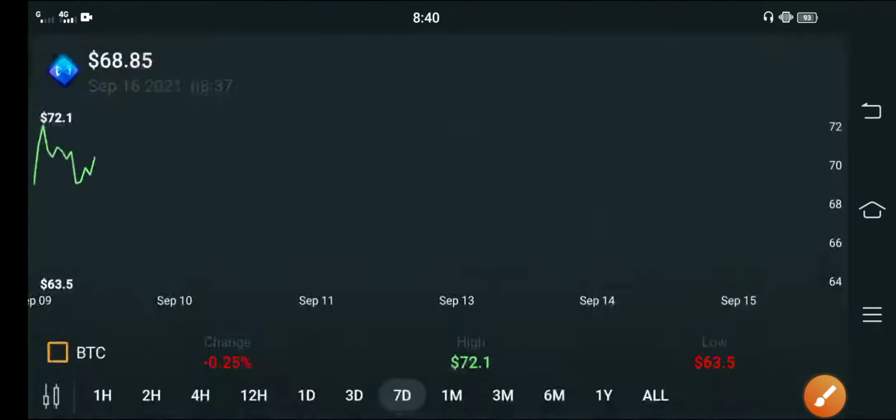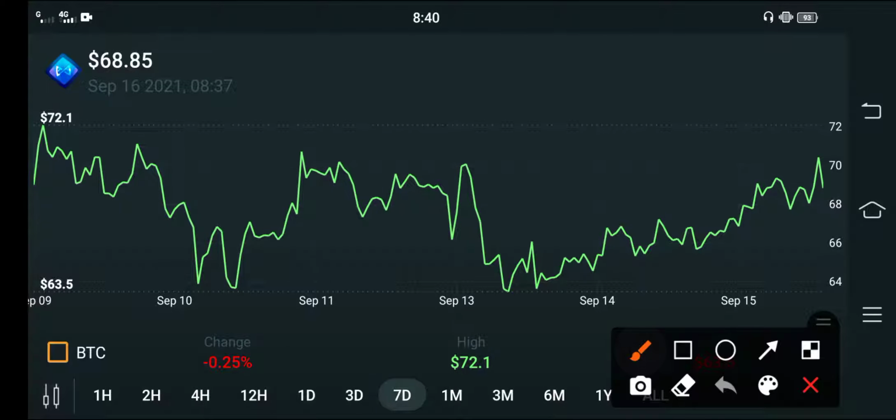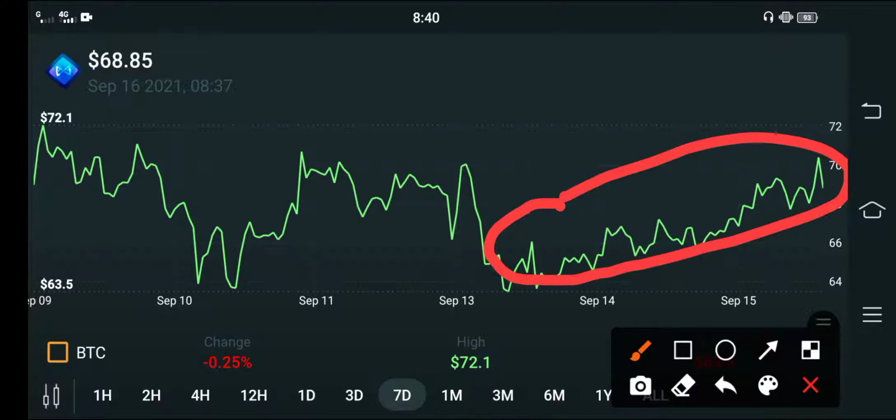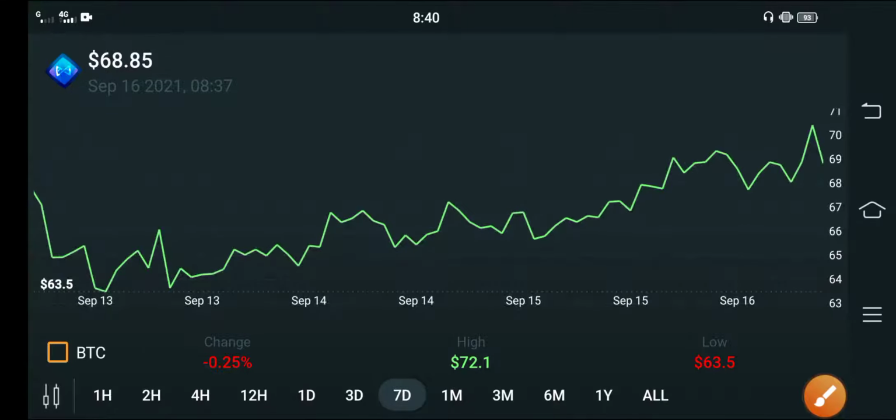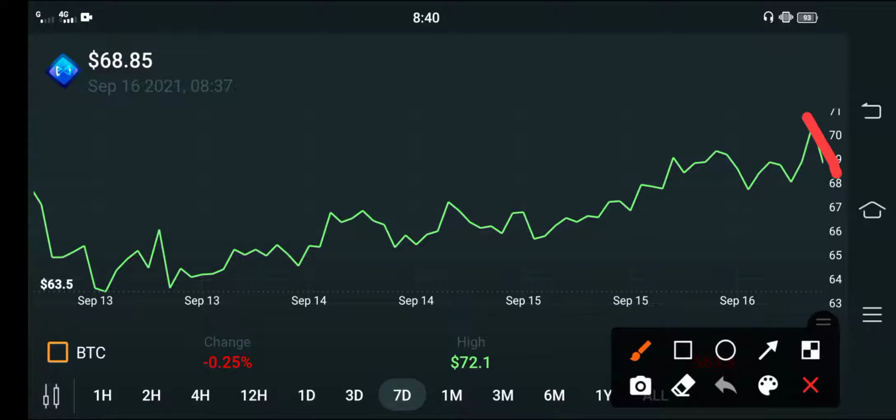Let me show you the price chart of AXS Infinity. You can see here, guys, absolutely very good jumps by AXS Infinity. But if we look at the price chart, sometimes the price jumps, dumps, jumps, dumps. That is the roadmap of AXS Infinity. You can see the same here. If I zoom the price chart, in the latest situation the price is in a fall, but I'm sure the price will jump again. That is a temporary fall, and again the price will jump. That is the roadmap of AXS Infinity, that sometimes the price dumps and sometimes the price pumps, guys. So don't worry, my prediction is 100% positive about AXS Infinity, guys.